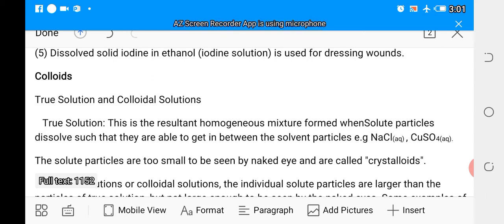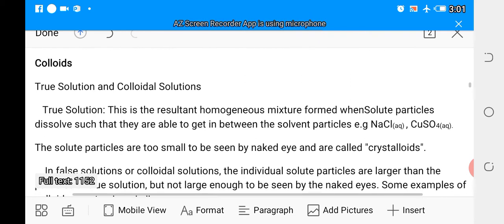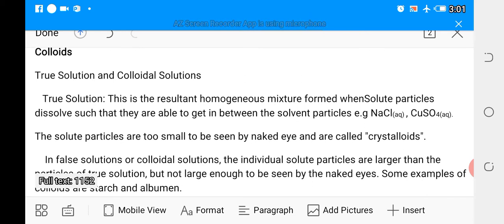When solute particles dissolve, and they are able to get in between the solvent particles, that is when you say that a particular solution is a true solution, and it has its own characteristics. When you dissolve sodium chloride in water, or copper sulfate in water, all these are going to give us true solutions. The solute particles in a true solution are too small to be seen by naked eyes, and these solute particles are called crystalloids.